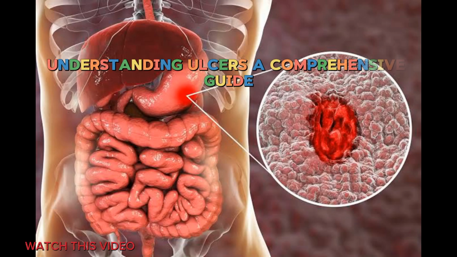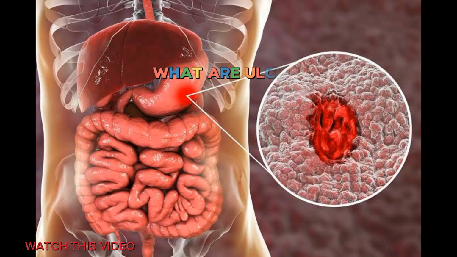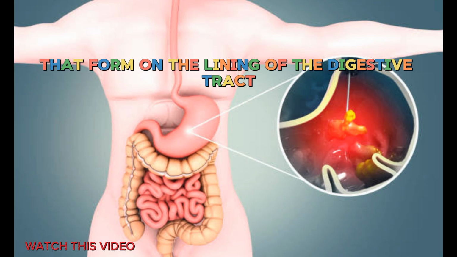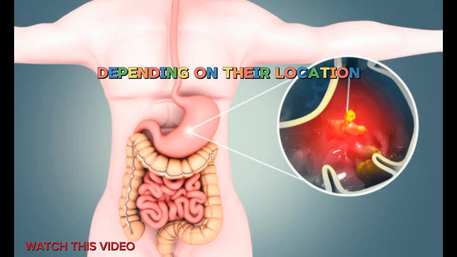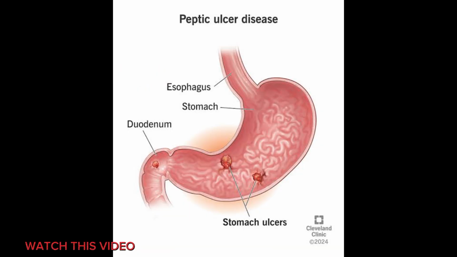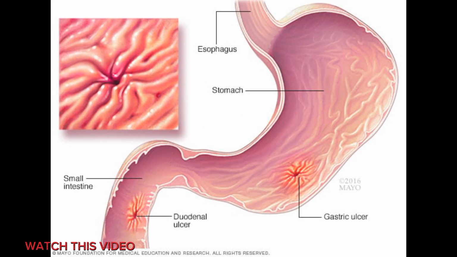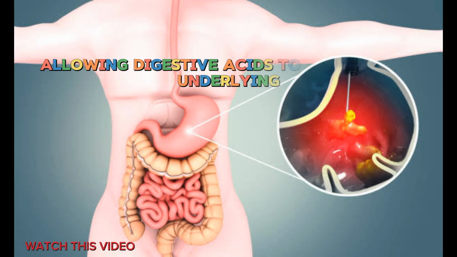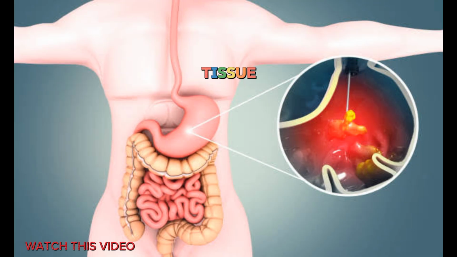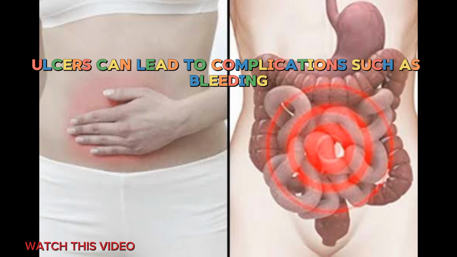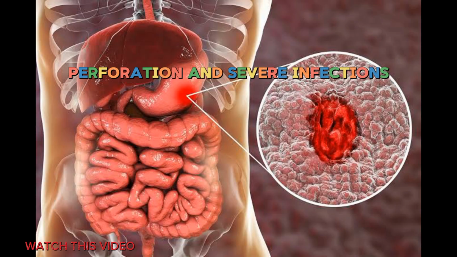Understanding ulcers, a comprehensive guide. What are ulcers? Ulcers are painful sores that form on the lining of the digestive tract. Depending on their location, they are categorized into gastric ulcers (stomach), duodenal ulcers (upper part of the small intestine), and esophageal ulcers (esophagus). These ulcers result from a disruption in the mucosal barrier, allowing digestive acids to damage the underlying tissue. If left untreated, ulcers can lead to complications such as bleeding, perforation, and severe infections.